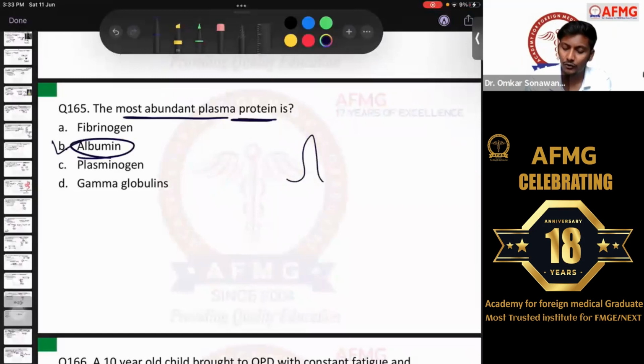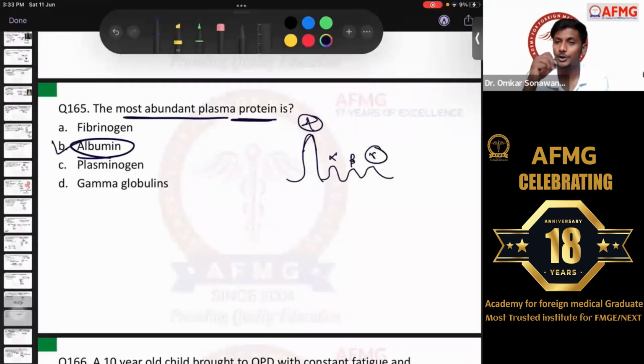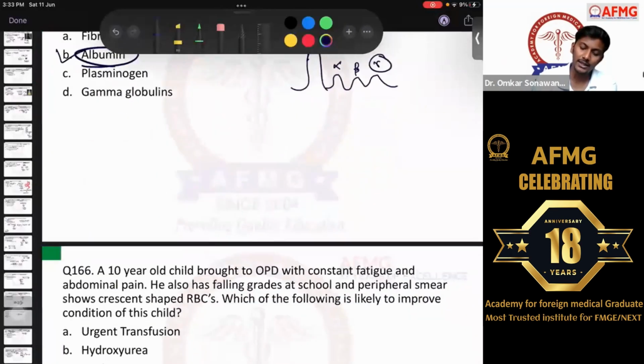Even if we do an electrophoresis, as we know, this kind of a picture is seen. This is what is albumin. This is alpha globulin, beta 1 and beta 2 globulins, and this one is the gamma globulin. That is your antibodies. So the most abundant one on electrophoresis also, you can see this picture we have discussed. This is albumin. Okay, no issues with this, anybody?